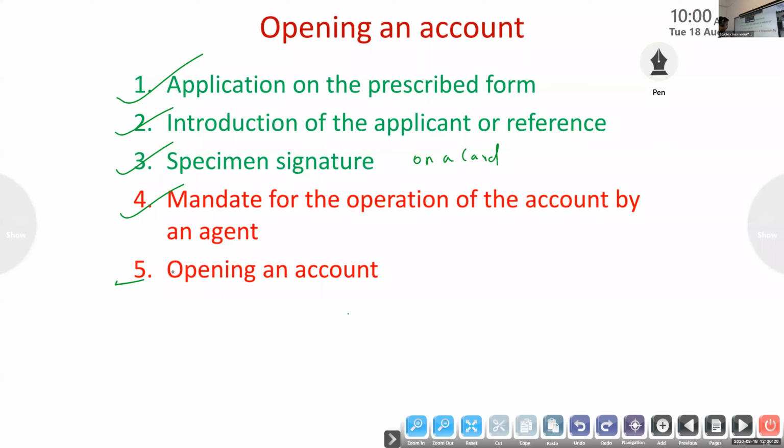Lastly, after completing the formalities, they can operate the account in the name of the applicant. You have to deposit some money at the time of opening an account. So that is related to opening an account.